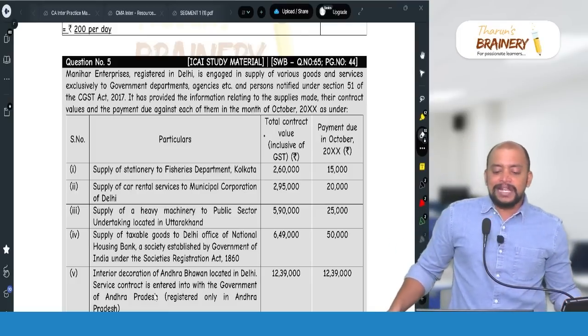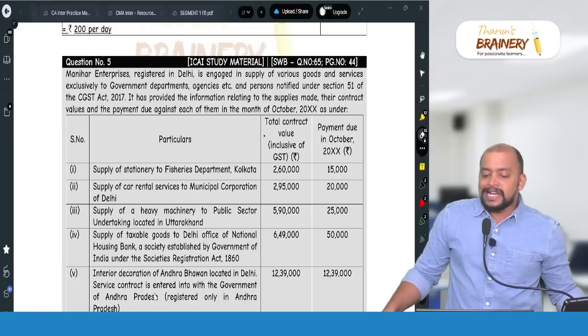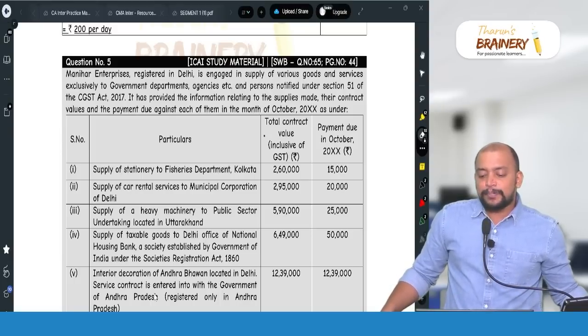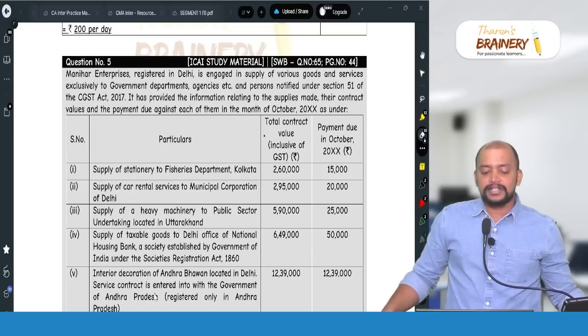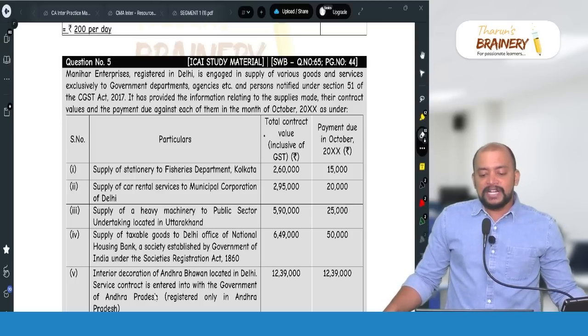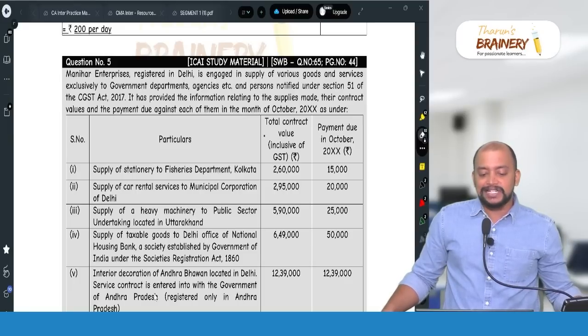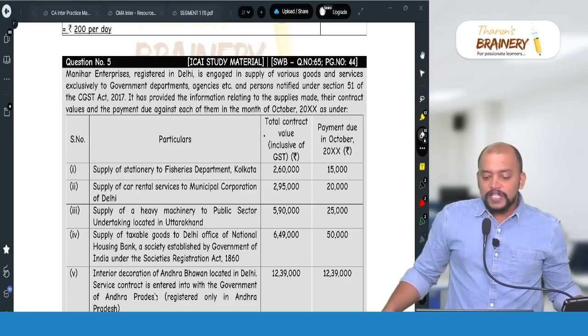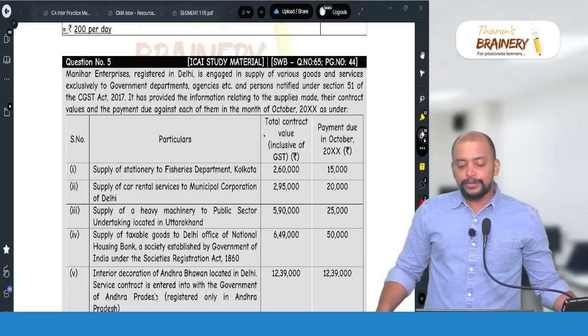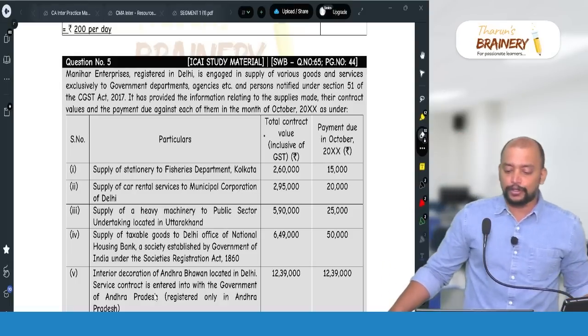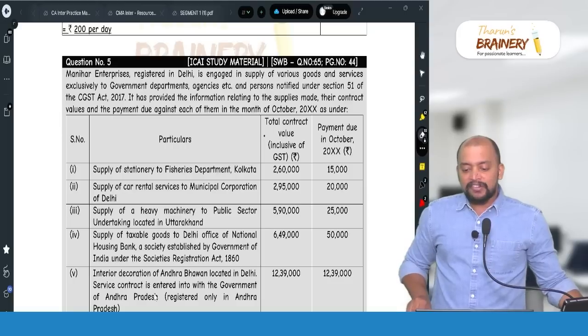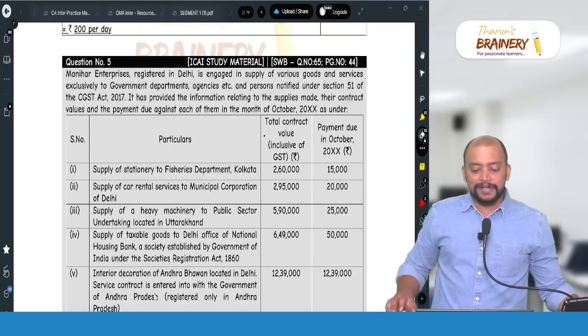Manihar Enterprises, registered in Delhi, is engaged in supply of various goods and services exclusively to government departments, agencies, etc. and persons notified under section 51 of CGST Act. It has provided the information relating to supplies made, their contract values and the payment due against each of them in the month of October. So, therefore, they have given some data for the month of October.